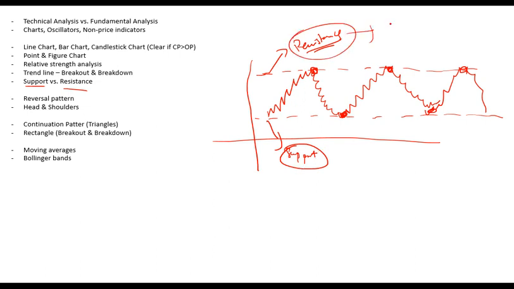When a stock reaches resistance, you sell. When a stock reaches support, you buy. So you buy at support and sell at resistance. And this is just an example.